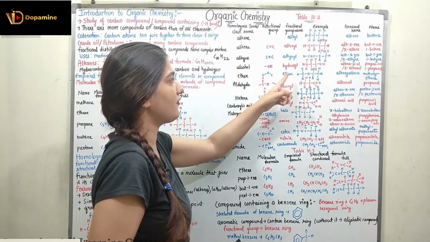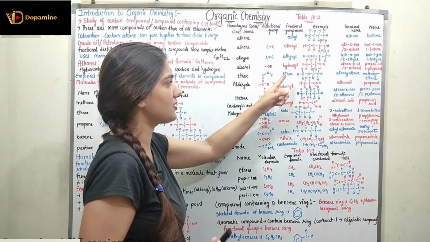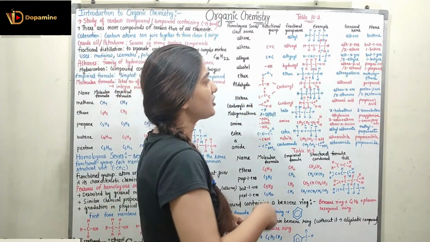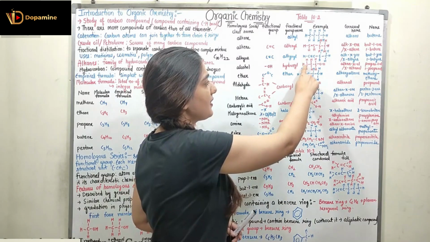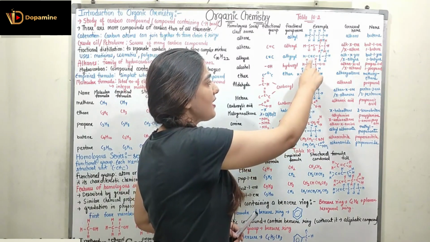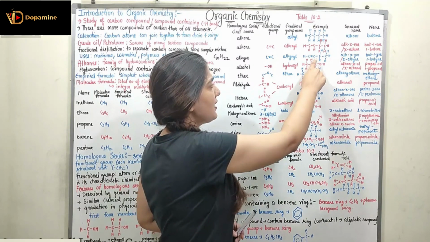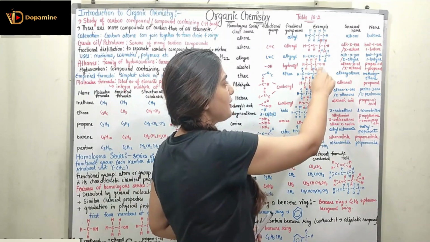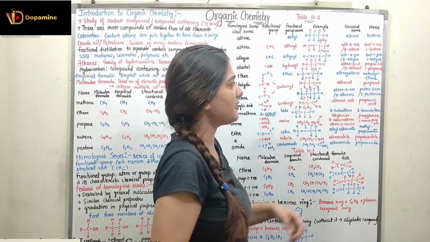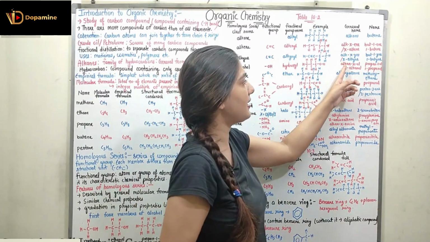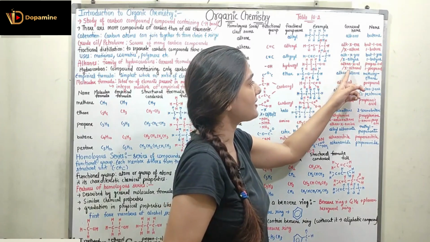So it is having the functional group name hydroxyl. This is the example which contains 3 carbon. First carbon containing 3 hydrogen, second carbon connected to 2 hydrogen, third carbon connected to 2 hydrogen and 1 OH. So it can be represented by the general name alkane X-ol or X-alkanol.